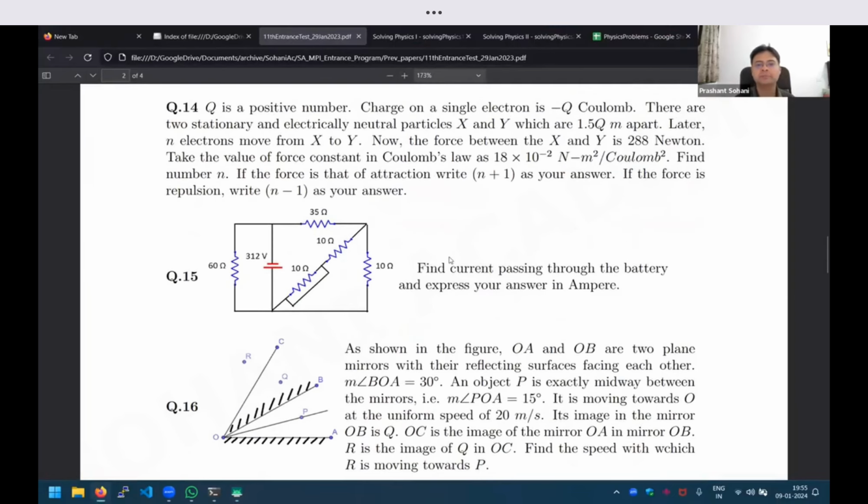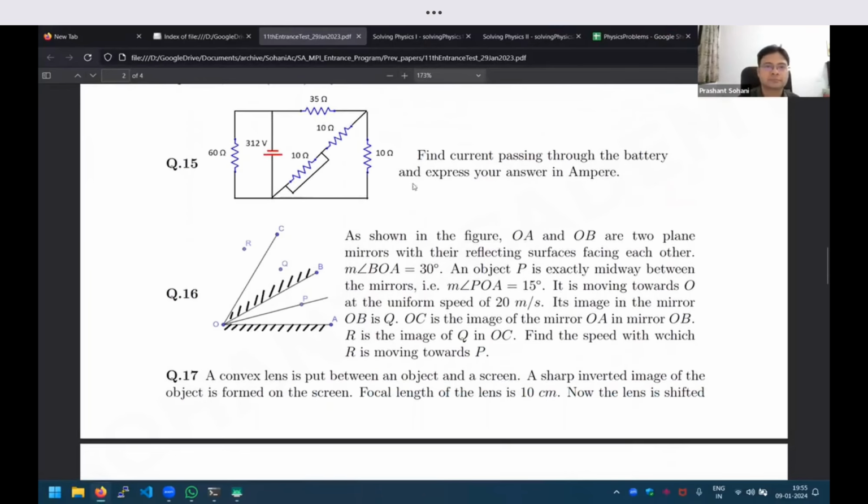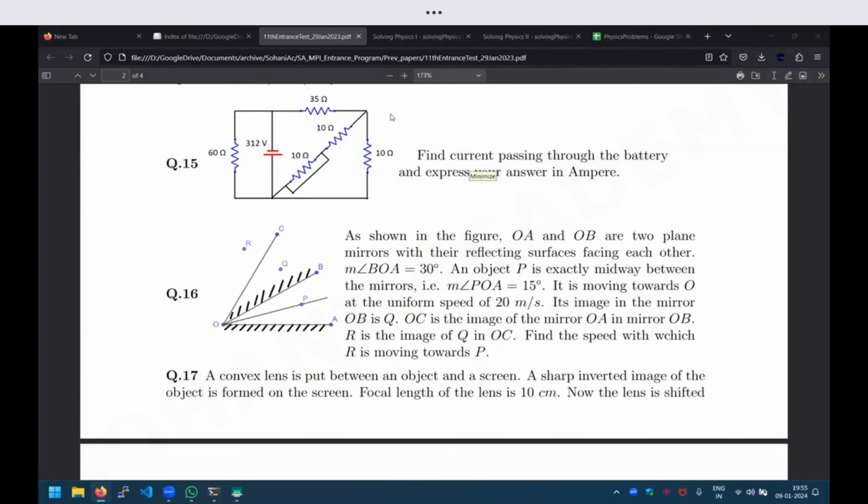Then question 15. Sorry, Jagtap, Alokika, what formula do you want me to repeat? Sir, I did not understand which law had been used for the formula you put over there.